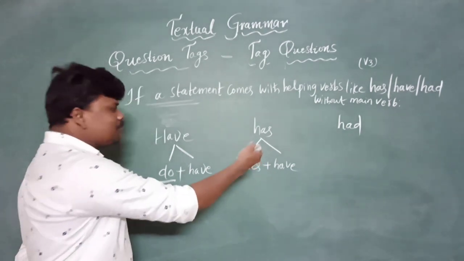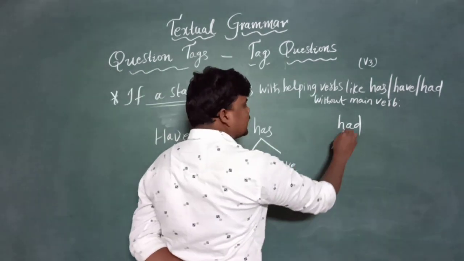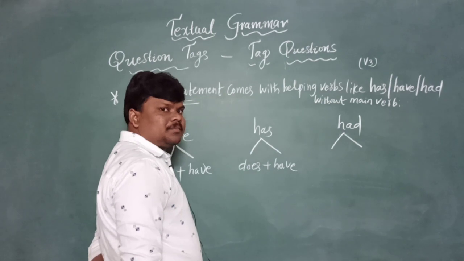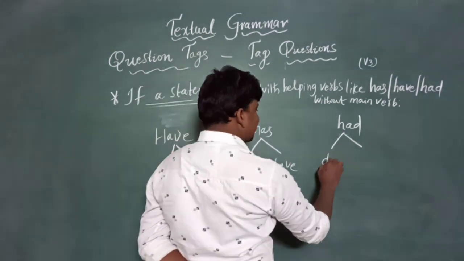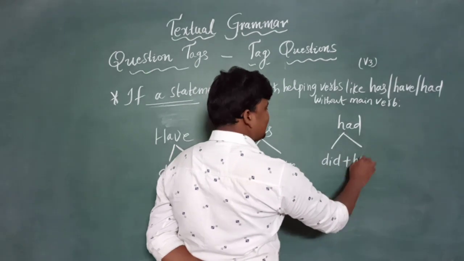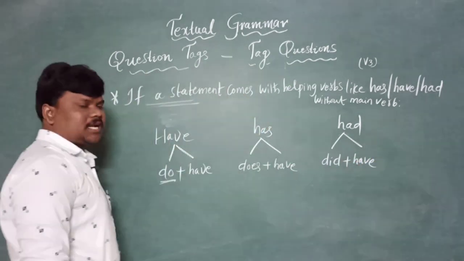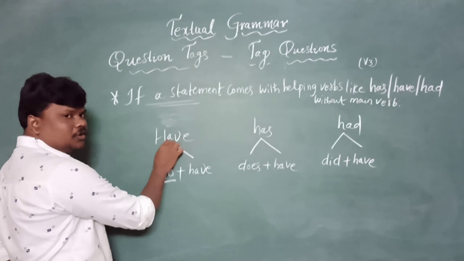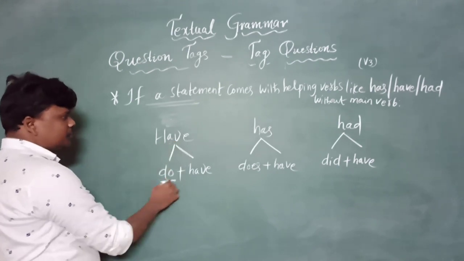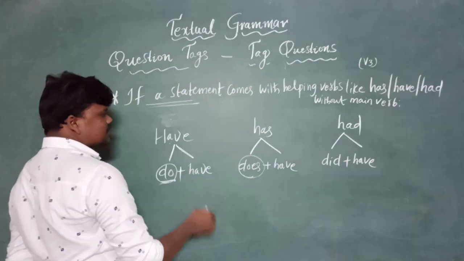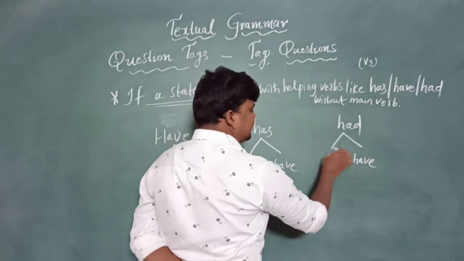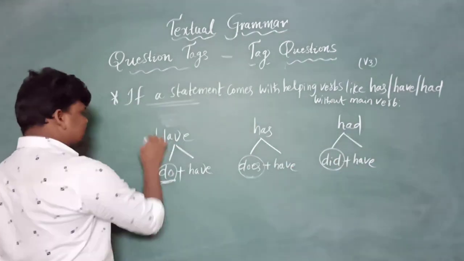If had came without help of any main verb, lonely, in any sentence, take the help of did. Have plus did is equal to had, right? If have came alone, we need to take the help of do. If has came alone, we need to take the help of does. If had came, we need to take the help of did, right?